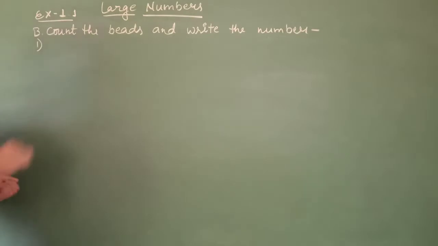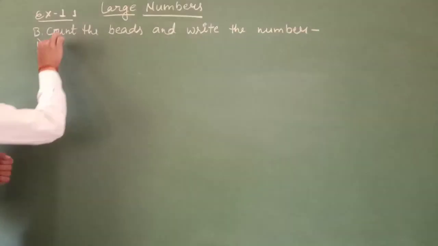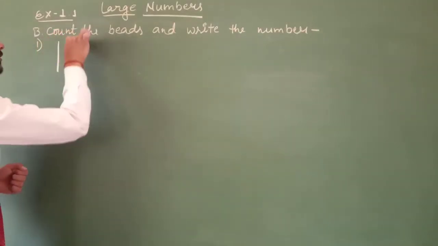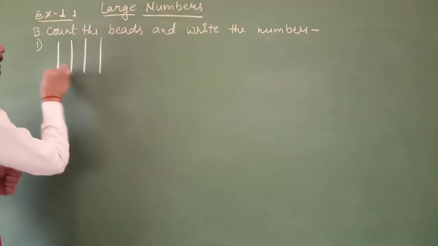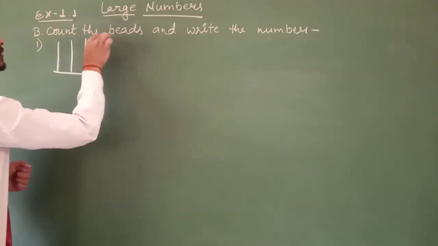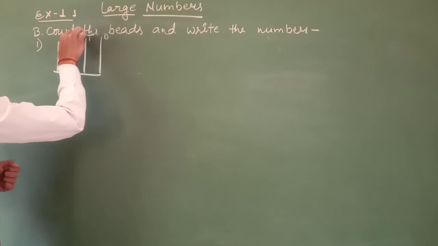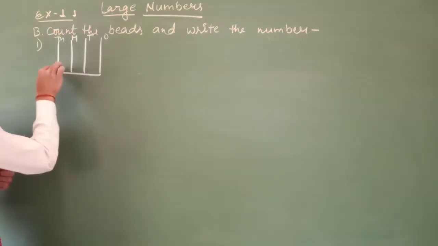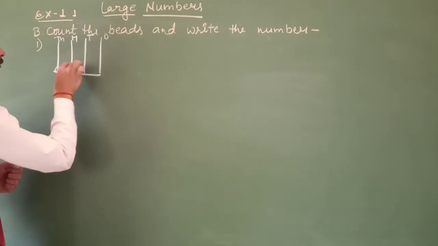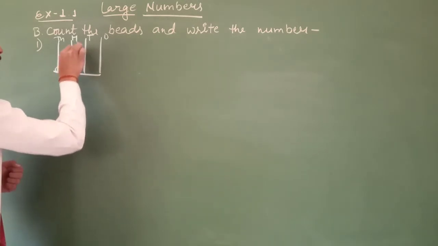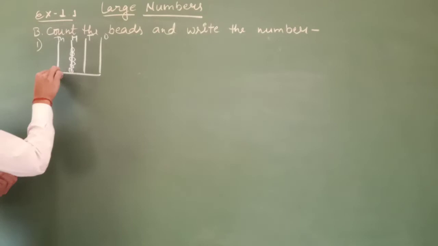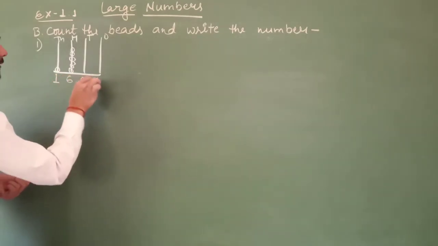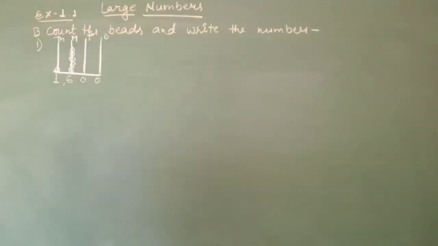First question. There is the abacus: ones, tens, hundred, thousand. There are 6 beads in hundreds. So the number is 1600.